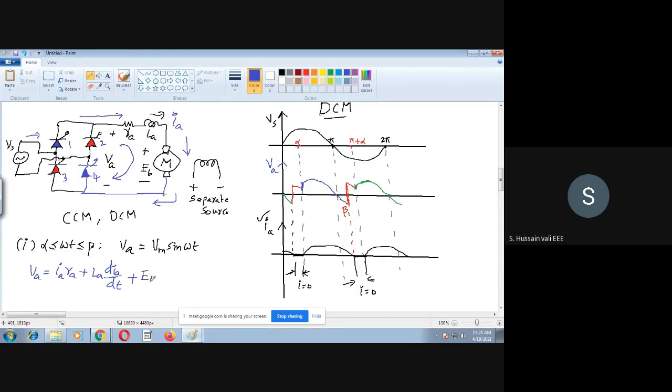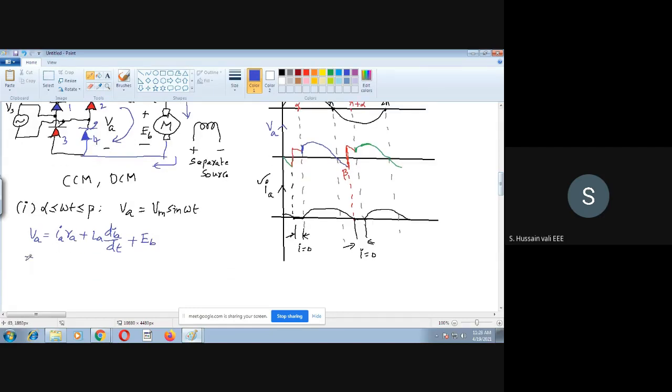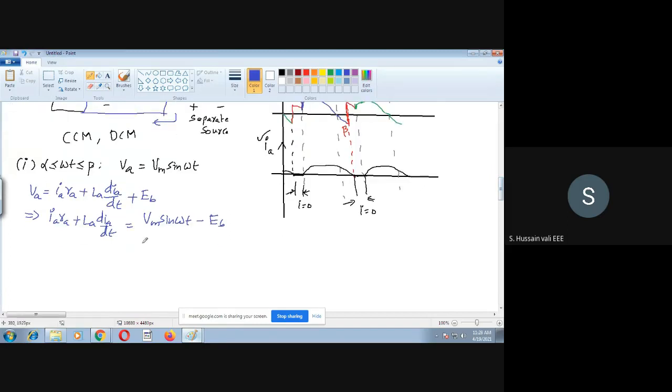Once again we'll further simplify: Ia Ra plus La dIa by dt is equal to, what is Va, Vm sin omega t minus Eb, sending this Eb to this side. Now this is a first order differential equation whose forcing function is Vm sin omega t minus Eb.